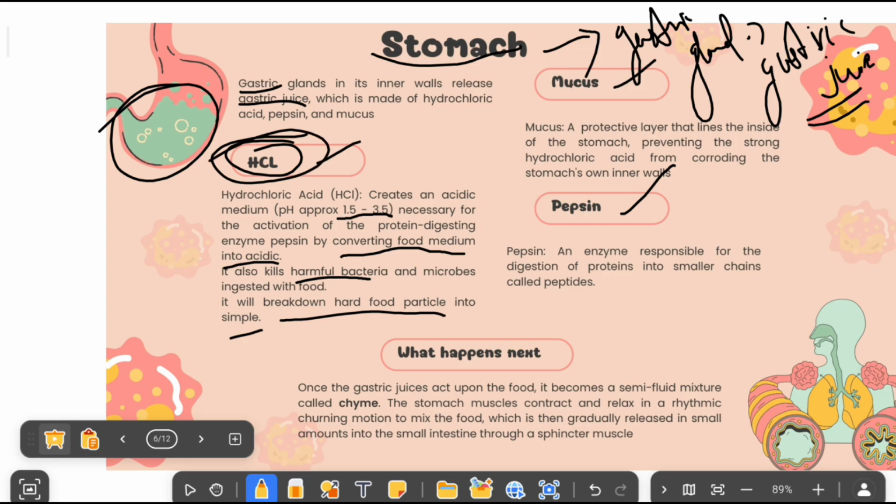Because it has a pH value of 1.5 to 3.5, which is a strong acid. Now we are converting the food medium into acidic. This is because we have an enzyme called pepsin.